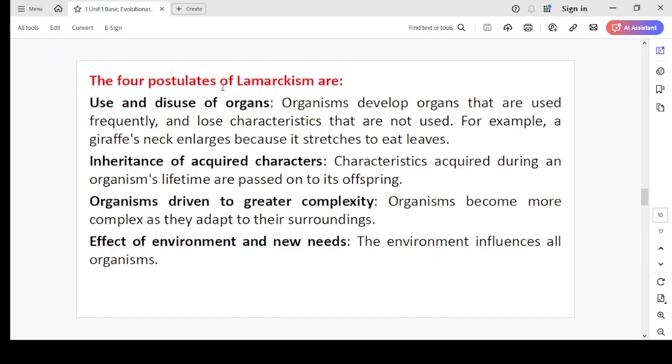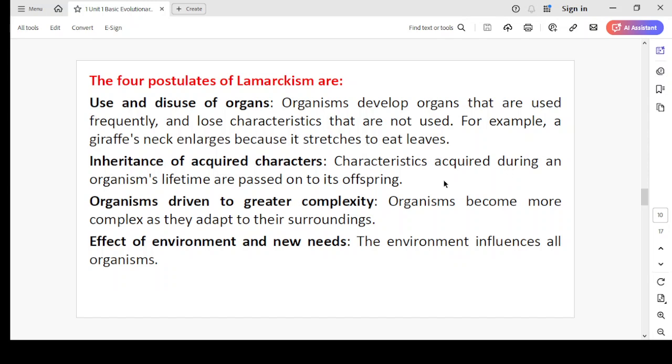The four postulates of Lamarckism are, first, use and disuse of organs, means organisms develop organs that are used frequently and lose characteristics that are not used. For example, a giraffe's neck enlarges because it stretches to eat leaves. Second is inheritance of acquired characters.